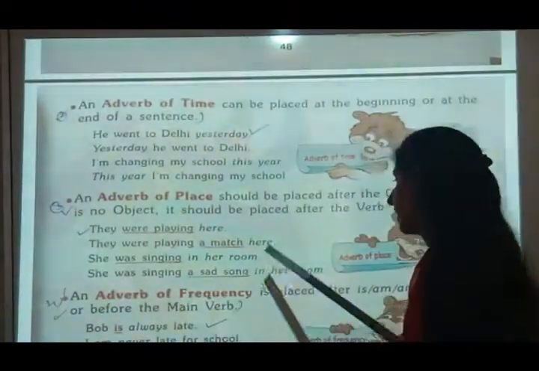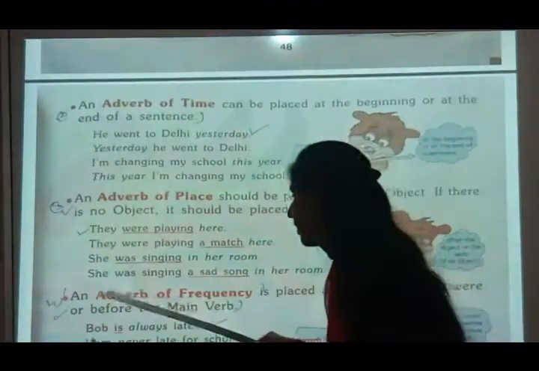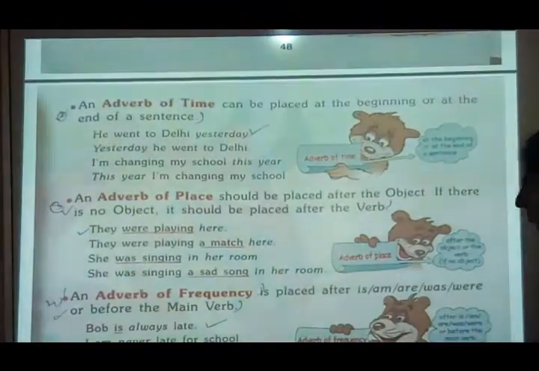She was singing in her room, so see here, in her room is the place. She was singing a sad song in her room, so it is kept after the object.